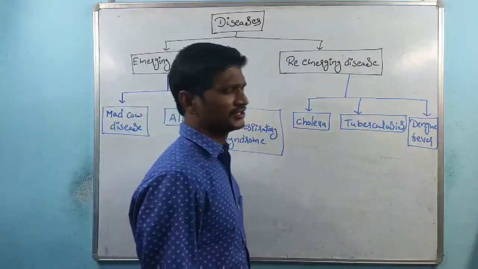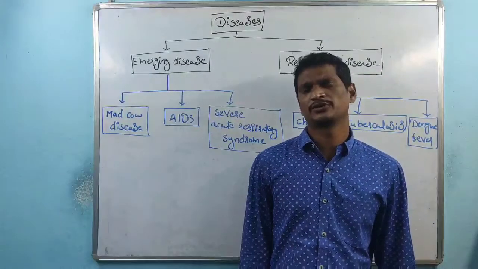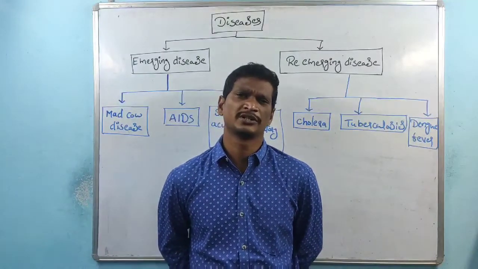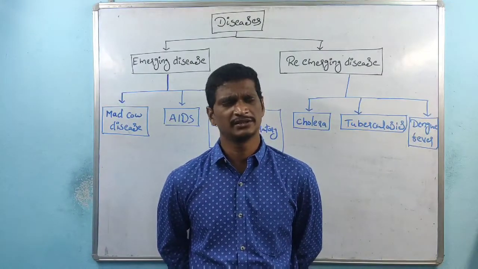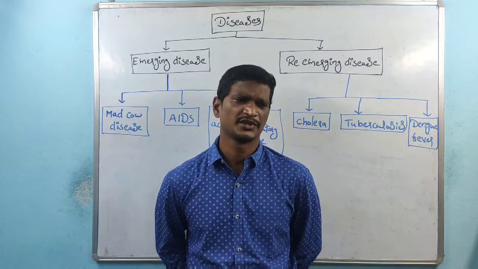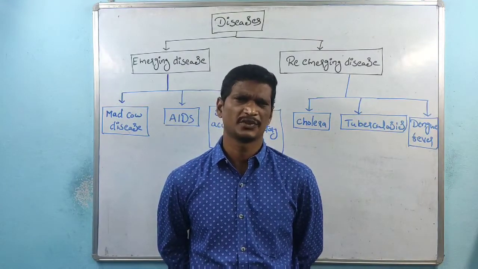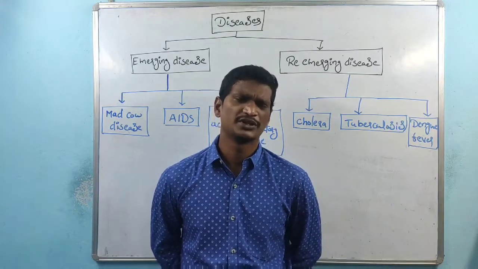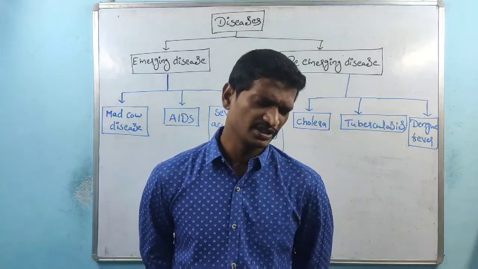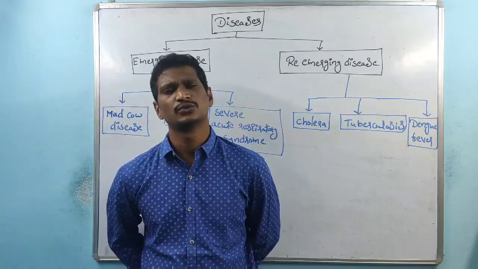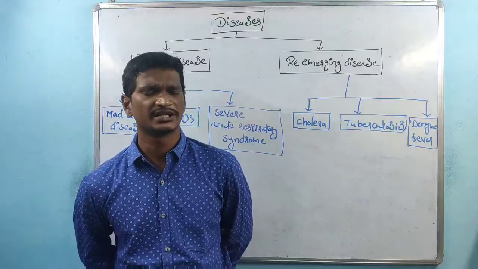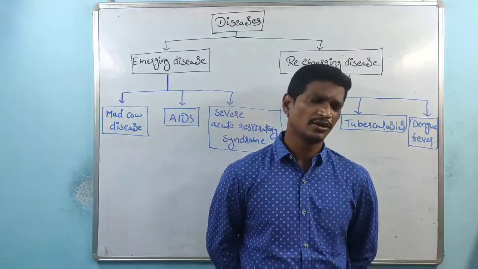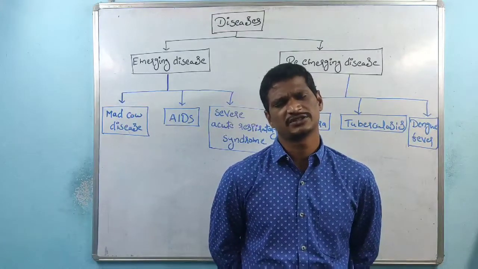Coming to the next one is the diseases which are caused by the microbes. We know different types of pathogenic microorganisms. Some are bacteria, some are viruses, some are fungi, right? Some other protozoan organisms are also there. So, which causes the diseases? See here, the diseases are classified into two types: emerging diseases and re-emerging diseases. Here, emerging diseases means right now these are very, very dangerous diseases.